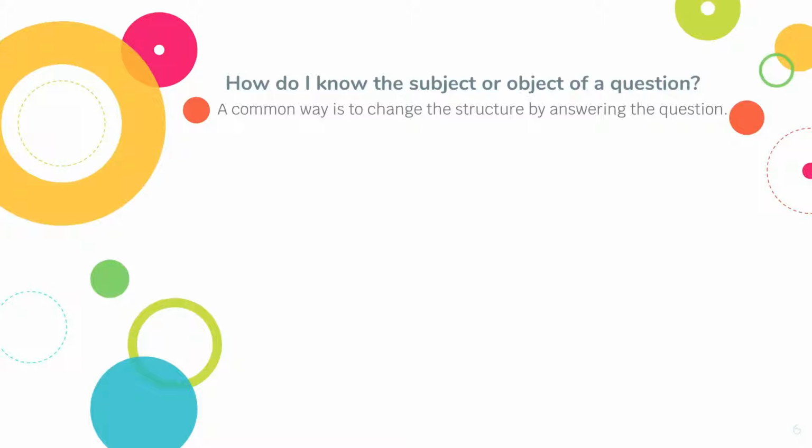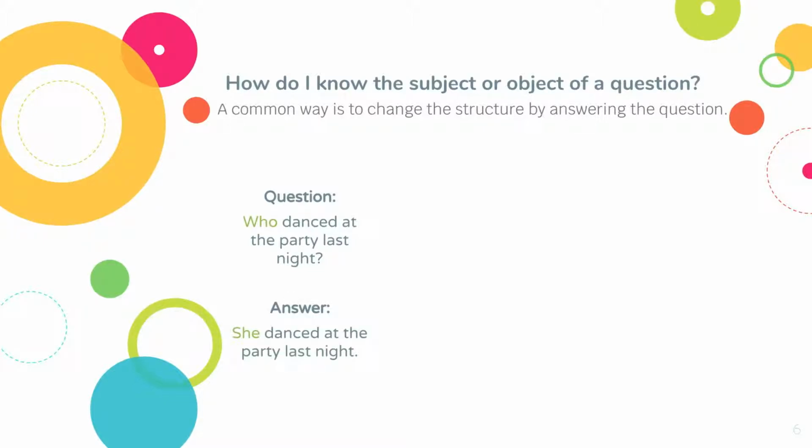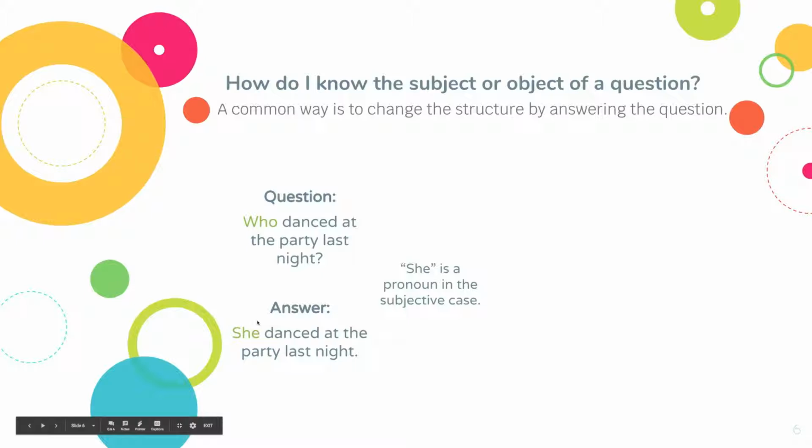How do I know the subject or object of a question if all we have is the question? Well, a common way is to change the structure by just simply answering it. So if our question here is, who danced at the party last night? An answer to this question might look like, she danced at the party last night. She is a pronoun in the subjective case, meaning it is a subject. She performs the verb danced.